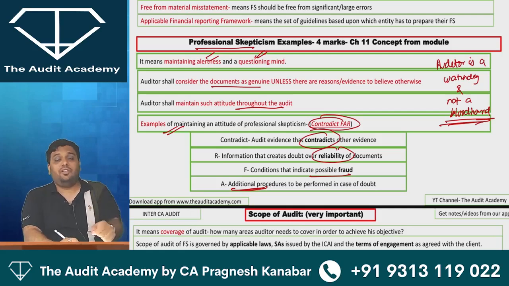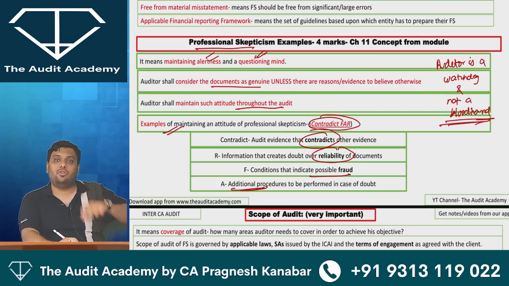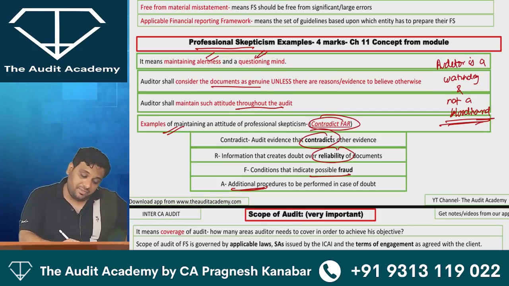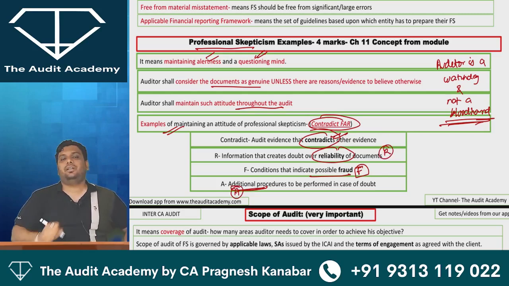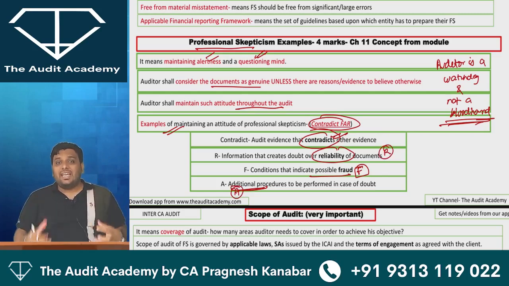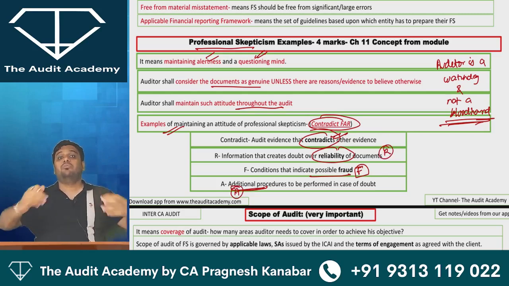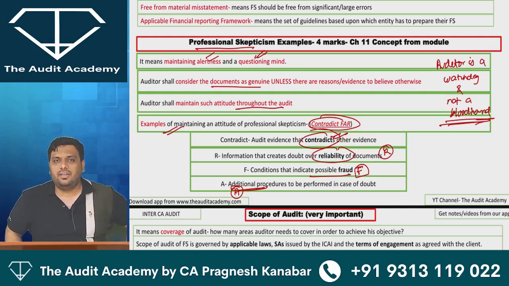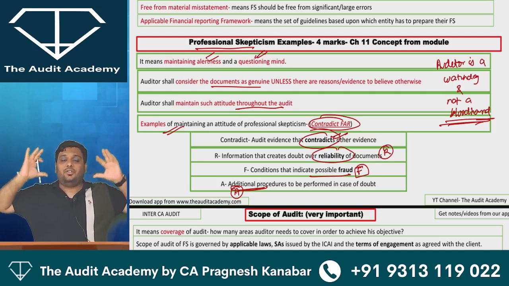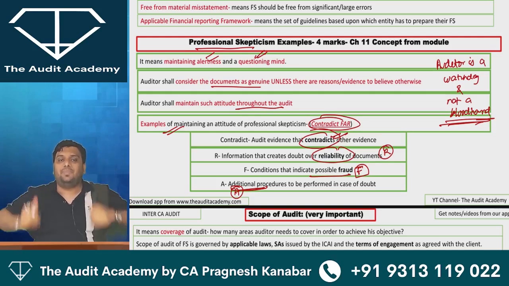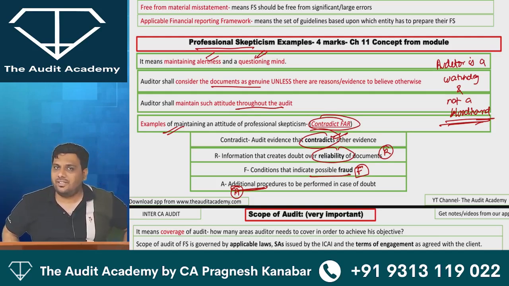And this is one of the module questions in chapter number 11, but I am covering it right now because it is in my flow. If there is something contradictory, if there is a fraud possibility, if there is a need to perform additional procedure, or if there is a doubt over reliability, these are the areas where the auditor will be even more alert, all right, and the watchdog will start barking. So that is why these are called examples of maintaining an attitude of professional skepticism.